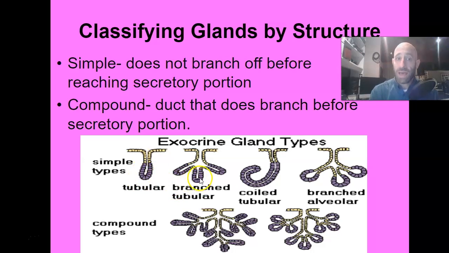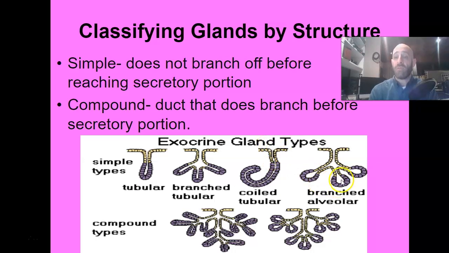Branched tubular, it's not compound because if you take a look, even though there's three branches here, they all dump into the same secretory portion. So that's going to still leave from one point. A branched one would be something along the lines of your salivary glands, right? Your salivary glands would be producing saliva, and then it would leave out into your mouth. The coiled tubular is just going to be a longer tube portion. This would be like your sweat glands. Your sweat glands are going to have these long tubular portions that produce sweat and then eventually get secreted out onto your skin, or I should say excreted, right?